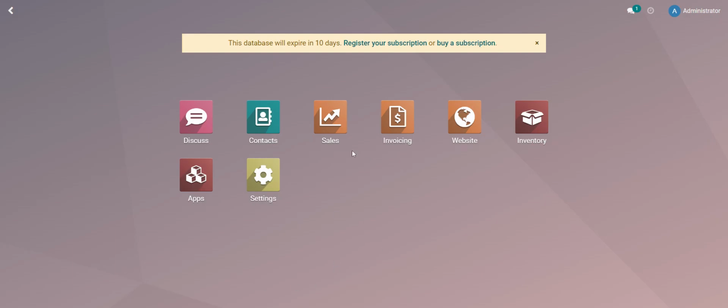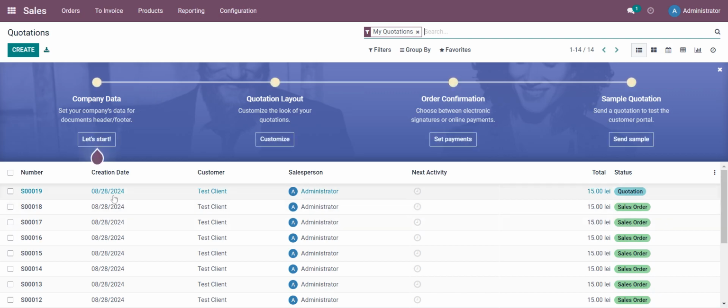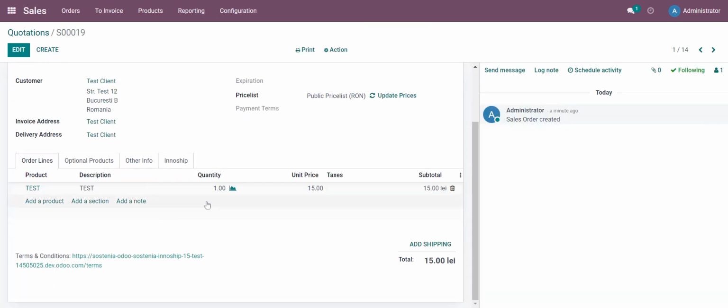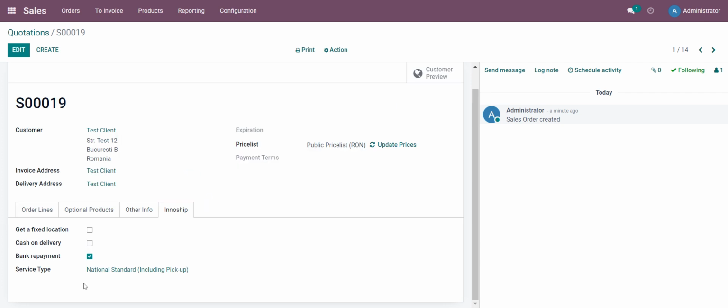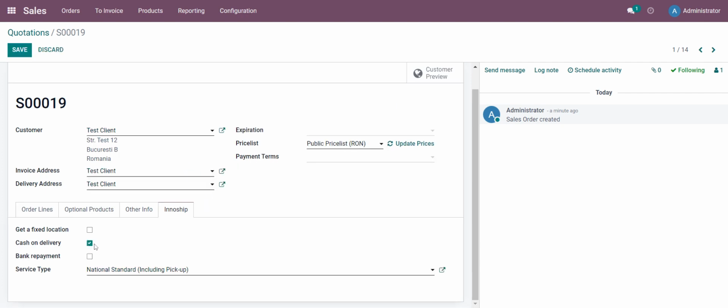And now let's see how it works. We're going to sales and take one quotation. Here is the Innoship section. We can choose the delivery preference we have.